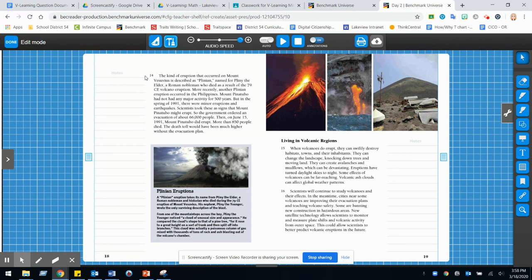Mount Pinatubo had not had any major activity for 500 years, but in the spring of 1991, there were minor eruptions and earthquakes. Scientists took these as a sign that Mount Pinatubo might erupt, so the government ordered an evacuation of about 66,000 people. Then, on June 15th, 1991, Mount Pinatubo did erupt. More than 850 people died. The death toll would have been much higher without the evacuation plan.